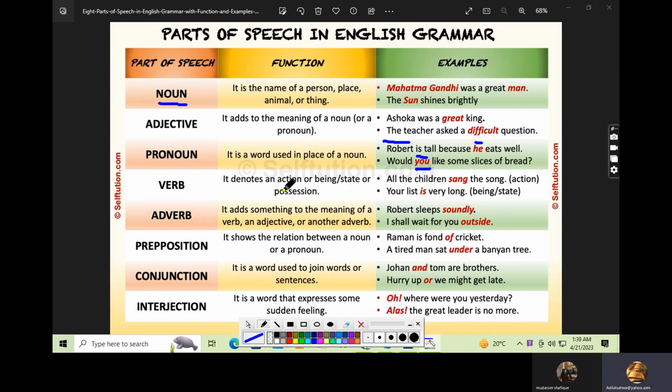Now let's talk about verb. It denotes an action or being state or possession. For example, all the children sang the song. Sang is the second form of sing. Singing is an art, and the children were doing that art, and they sang very well. So basically, sang is a verb which is showing action in a sentence.